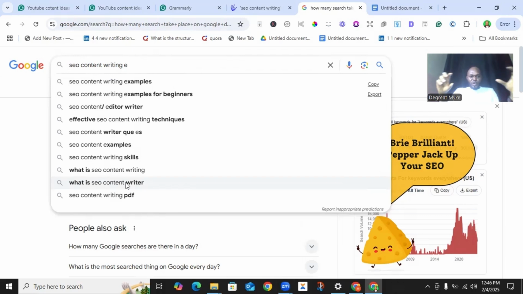Now, it doesn't stop here, because all of these are keywords, but the issue is that you don't have data. You don't have data about these keywords as regards the competition level.